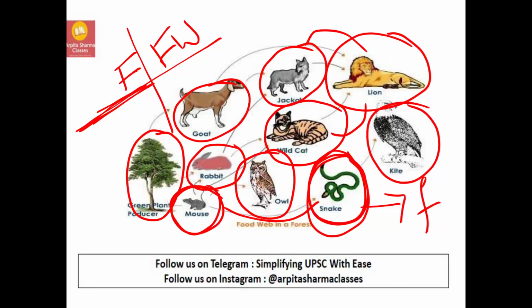That is, the snake will know that if it does not find a mouse, it will find a frog for itself. So this arrangement is more stable when compared to the food chain, which gives only very few options for an animal. And I have told you that it will definitely find food, so it is always stable, and in the case of a food chain it is always unstable.